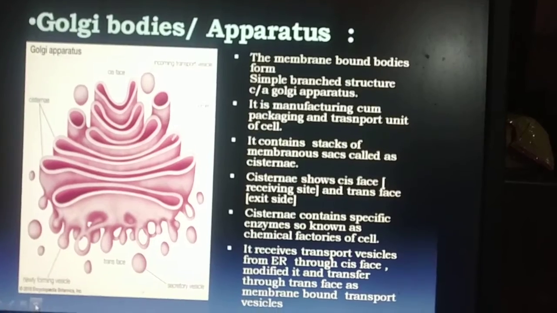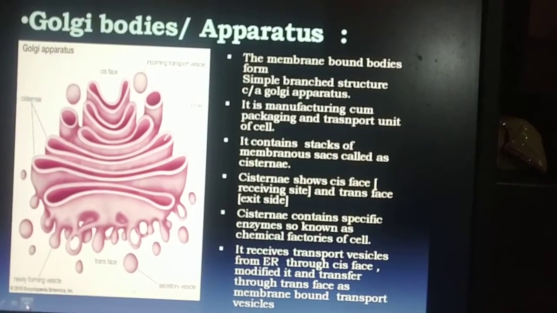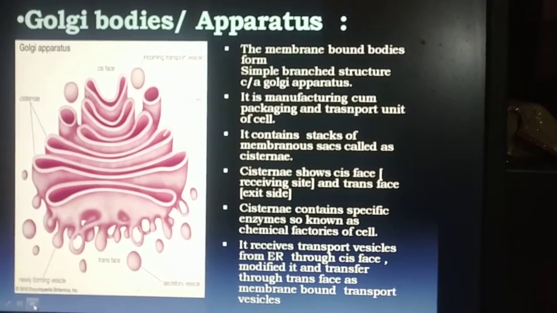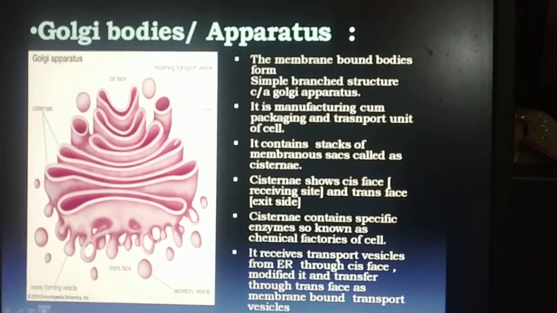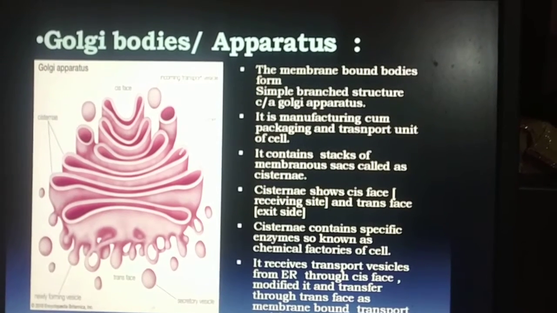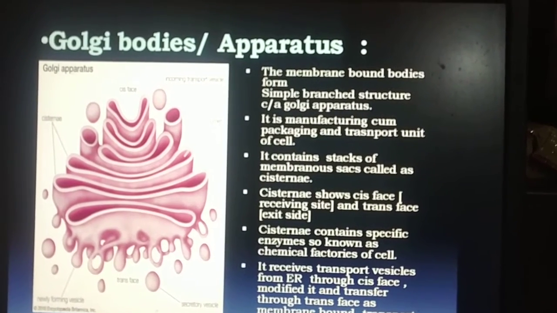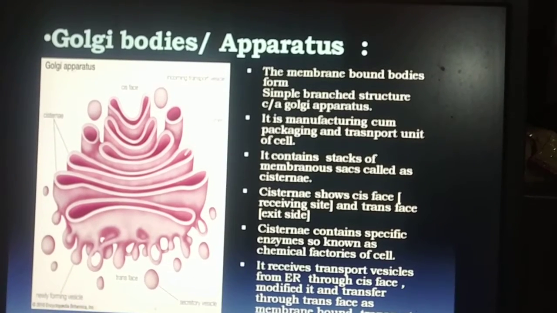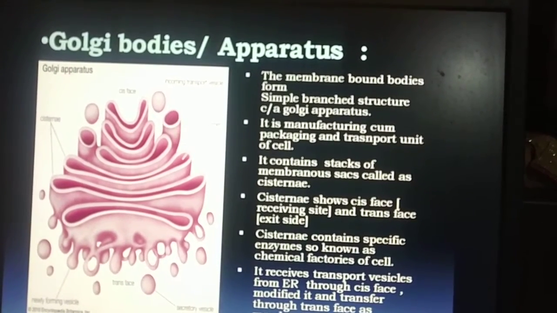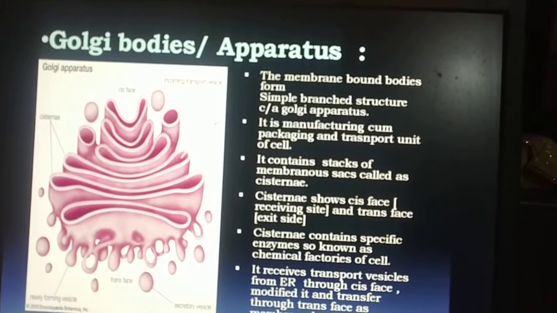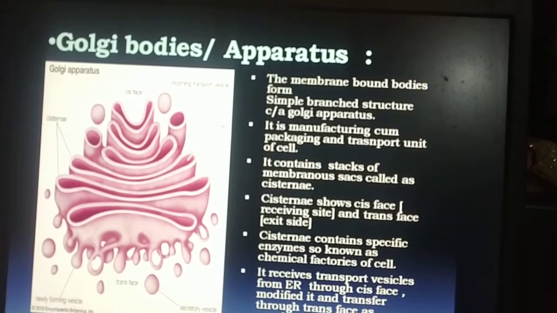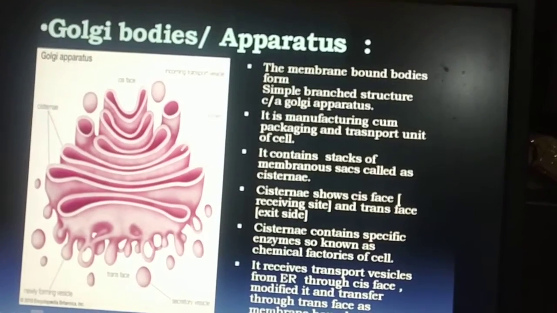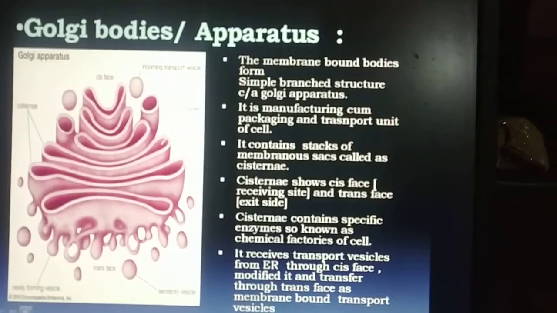The next cell organelle is the Golgi bodies or Golgi apparatus. Golgi apparatus arises from the endoplasmic reticulum. Golgi bodies are membrane-bound bodies which form a simple branched structure. Golgi bodies show a structure similar to that of endoplasmic reticulum. They also contain a number of cisternae as well as vesicles.